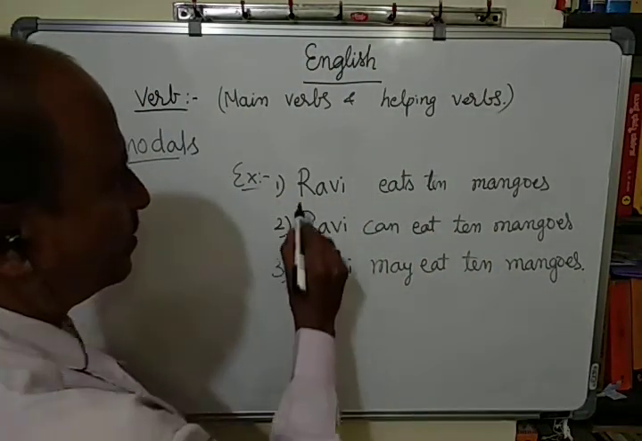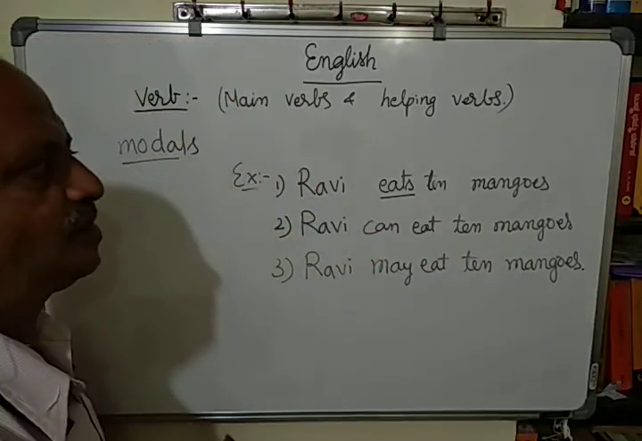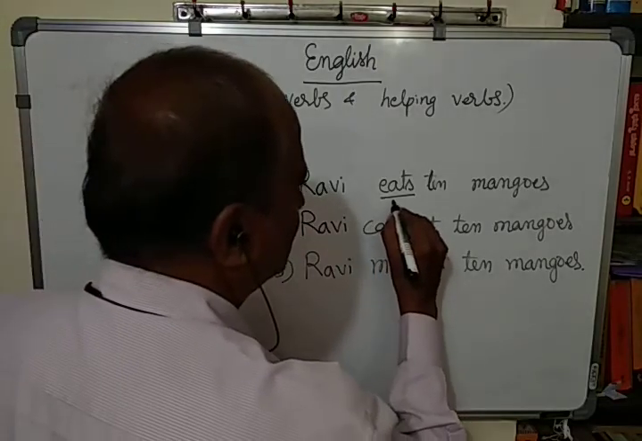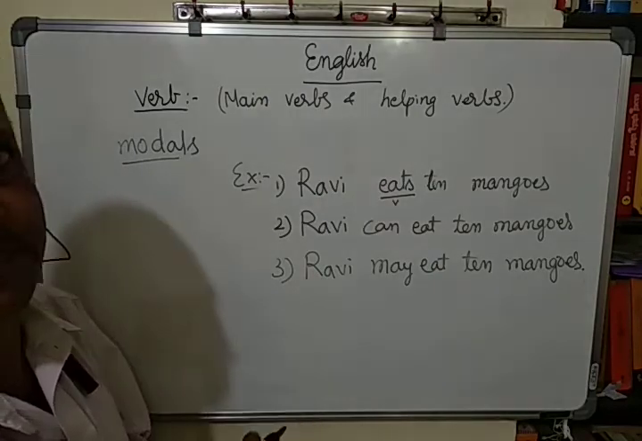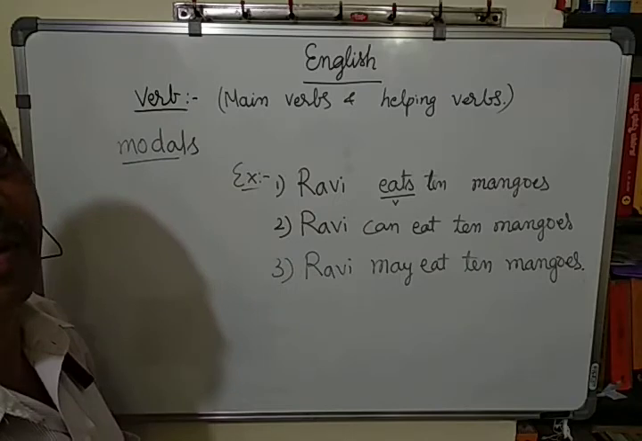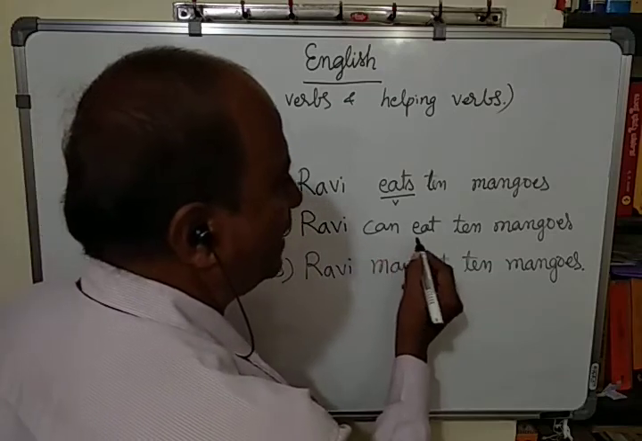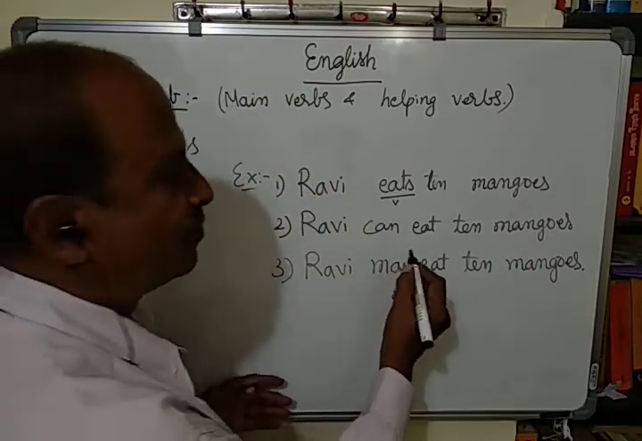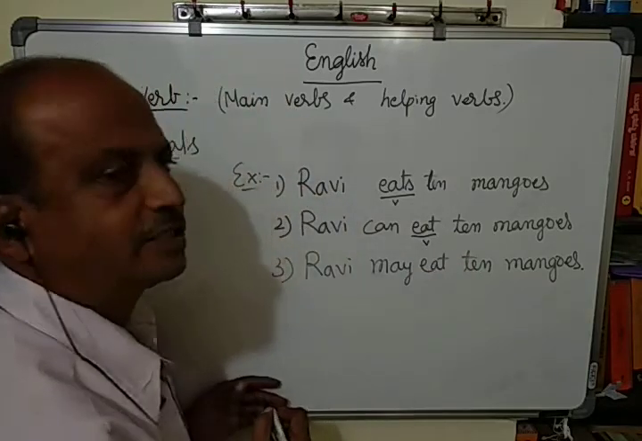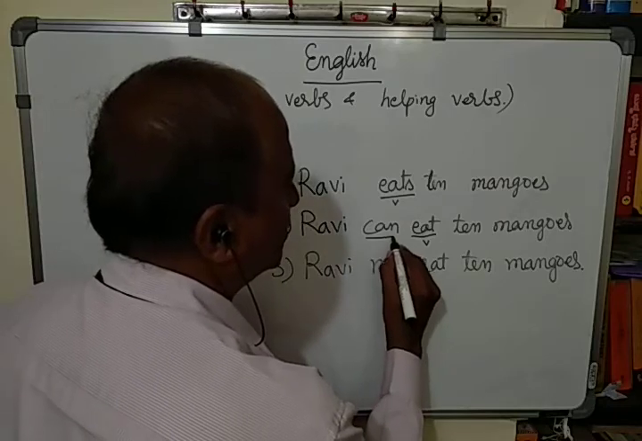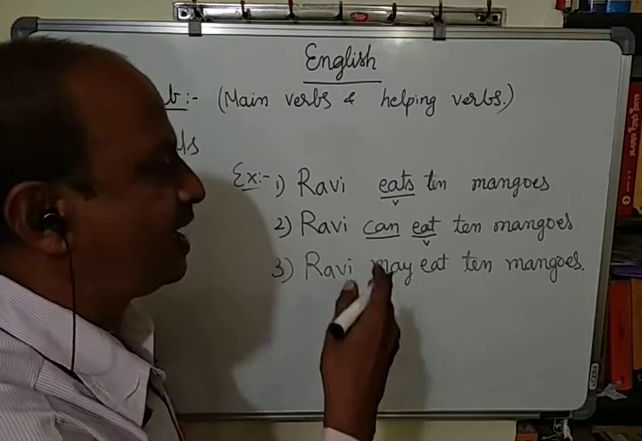Look at the first example. Ravi eats 10 mangoes. Eats is the main verb, showing some action. What does Ravi do? He eats, or eating, or ate, in whichever way you use it. Ravi can eat 10 mangoes. Is there any action? There is no action. The action of the verb has been modified by can. Ravi can eat means he has the capacity to eat.